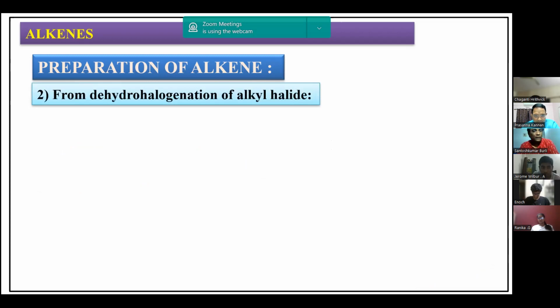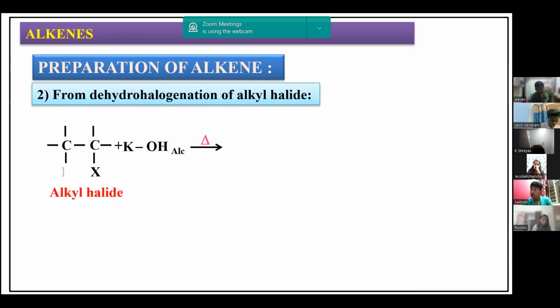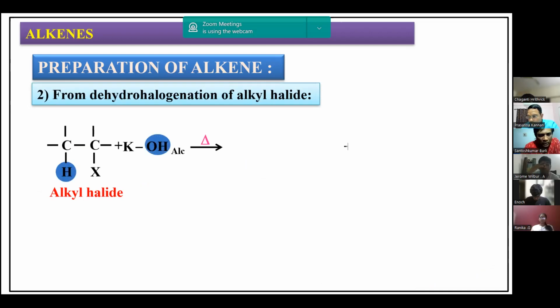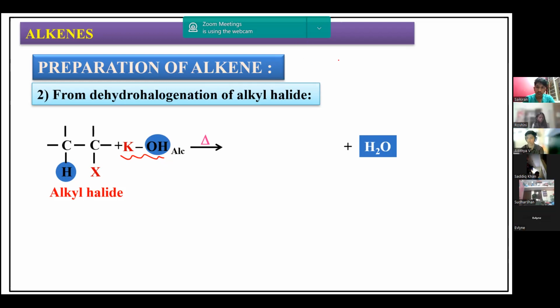Now another method of preparation is from dehydrohalogenation. The name itself is self-explanatory: de means removal, hydro means hydrogen, and halogen. So simultaneously hydrogen and halogen are going to be removed during this process. What happens here is we use a reagent called alcoholic KOH. What do you mean by alcoholic KOH? KOH is dissolved in alcohol. It is called alcoholic KOH.